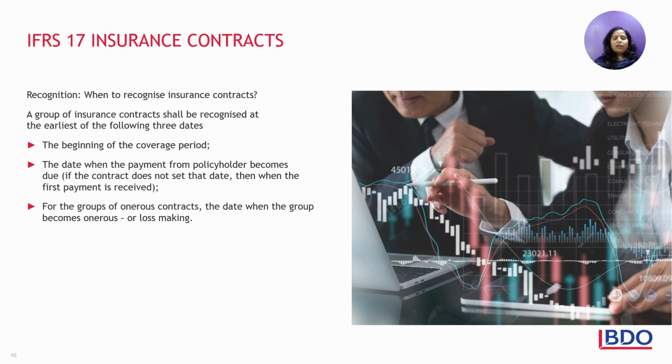In case the contract does not have a set date, then when the first payment or premium is received. And for groups of onerous contracts, the date when the group becomes onerous or loss making. It is to be noted that it is the earliest of these three dates and not the latest. So any trigger of either of these dates will meet the recognition criteria.